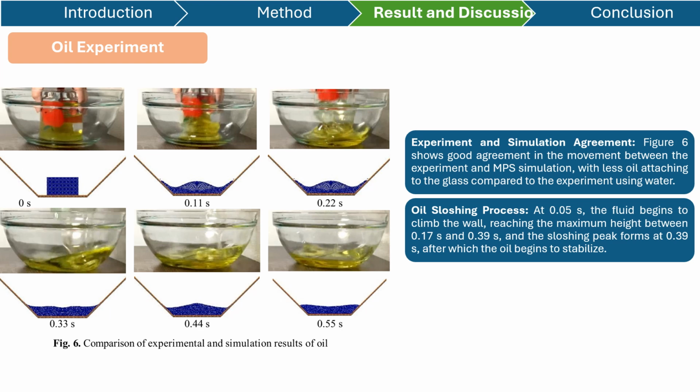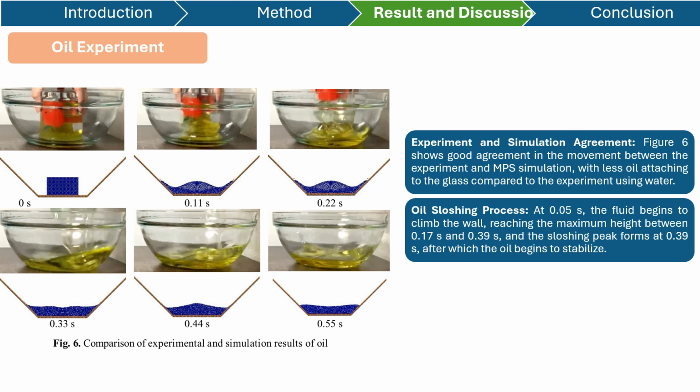So here we can see in figure 6 a comparison of experiment and simulation results over time. And as we can see, there are 2 points that I want to highlight here. First, the experiment and simulation agreement. Figure 6 shows a good agreement in the movement between the experiment and MPS simulation, with less oil attaching to the glass compared to the experiment using water.